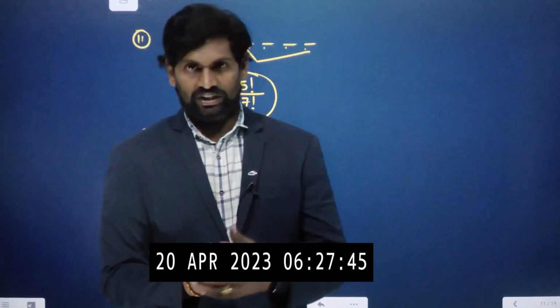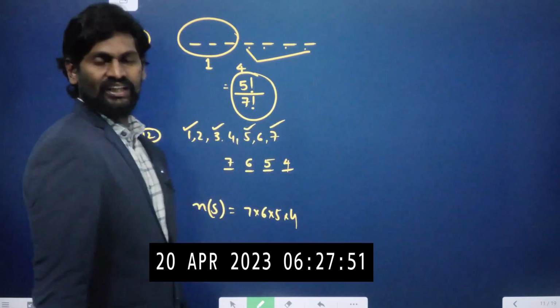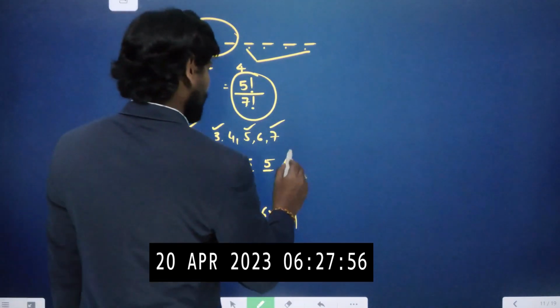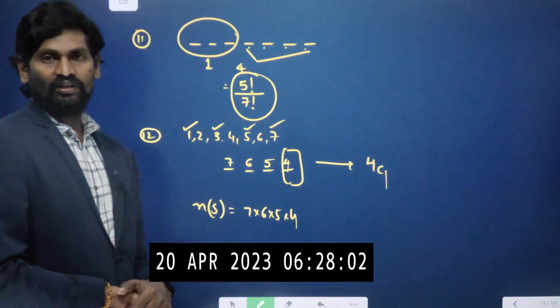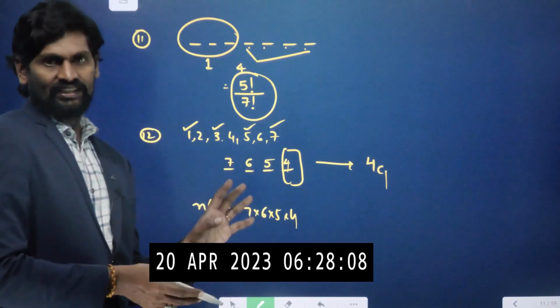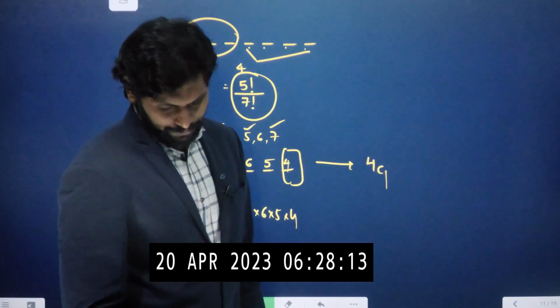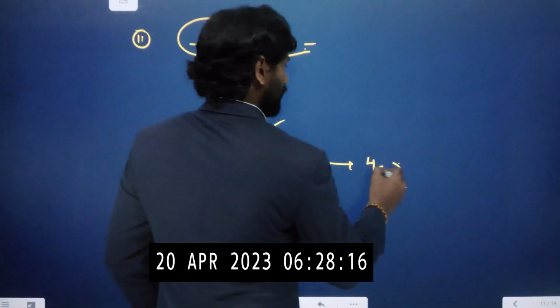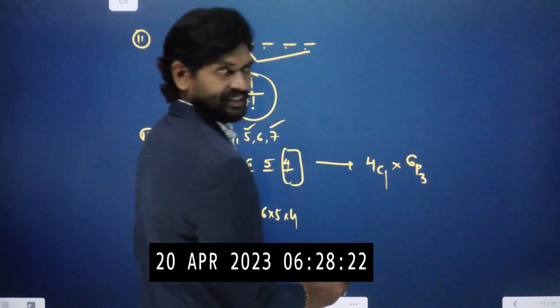But here it is asking how many chances can be odd numbers. In this, how many odd numbers are there? 1, 3, 5, 7. There are 4 odd numbers. That means the last digit can be arranged in 4 different ways, 4C1. And the remaining 3 places can be filled by the remaining digits, nothing but 6P3. So the last digit is 4C1, then only it will be an odd number. So 4C1 into 6P3.